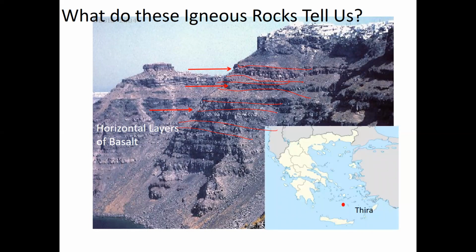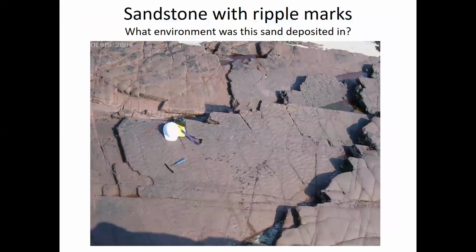This is the crater of the Greek island of Thera, which is a volcanic island. And each of these layers of basalt is the result of a volcanic eruption in which the lava flowed and solidified. And so you have a lava flow, and then later on a lava flow on top of it, later on a lava flow on top of it. So each of these layers is a lava flow, and they just accumulate on top of each other. So these layers of basalt tell us that this is a volcano in the past, and it had multiple eruptions in which this basalt was deposited.